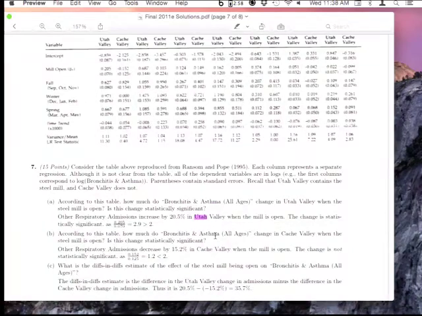Do you have to? You mean if you said respiratory emissions increased by 0.205? Yeah, so in this case, you would need to convert it into a percentage. Because technically you say it's increasing by 0.205, but you're actually saying the log of the outcome is increasing by that, rather than the outcome. So if there's a table where the dependent variable is in logs, I'll note that in the write-up underneath, but then I will expect you to actually do the conversion.